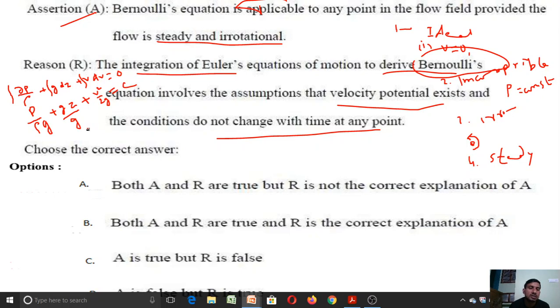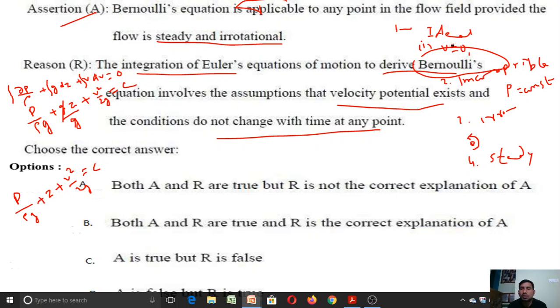And the g gets cancelled, and finally we get Bernoulli's equation: p by rho g plus z plus v square by 2g is equal to constant. This equation is derived based on the assumption that the flow is ideal.